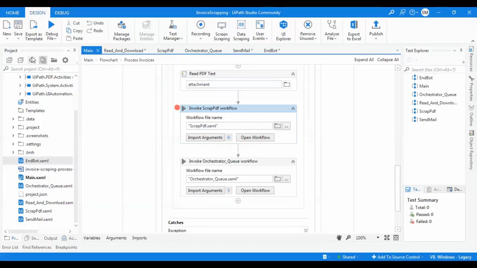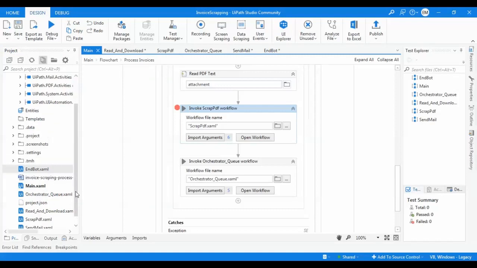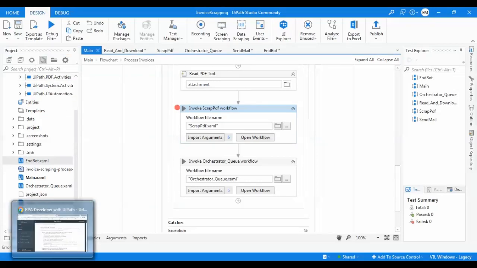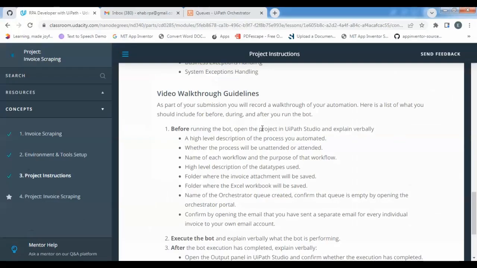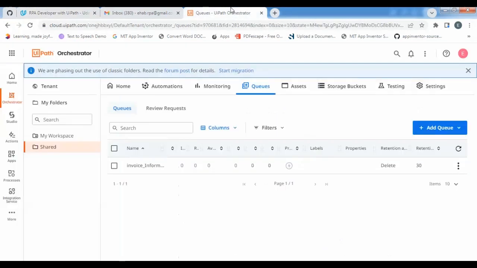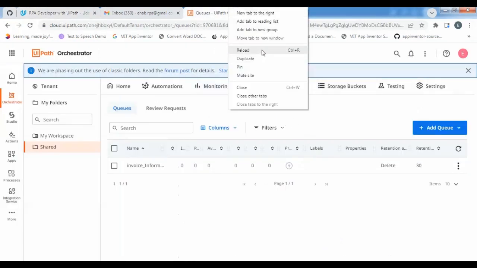I have a refresh here. This is the example files, and the folder for attachment and the folder for Excel files are not created yet. Now I go to the orchestrator and refresh it.